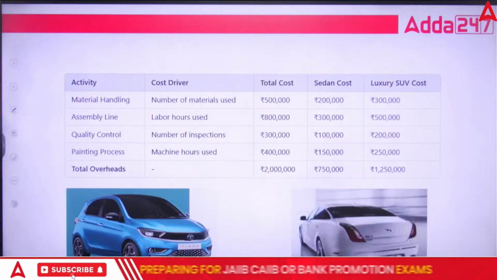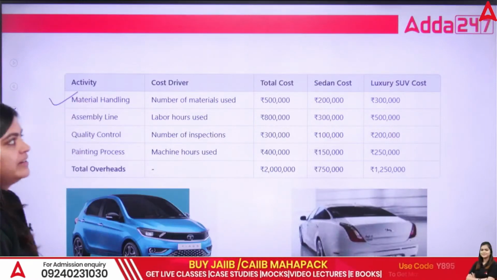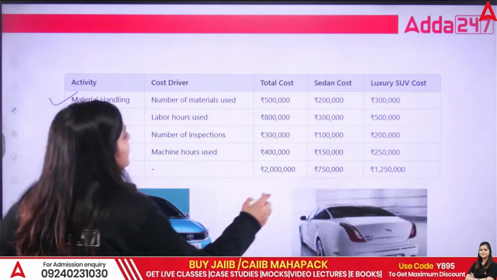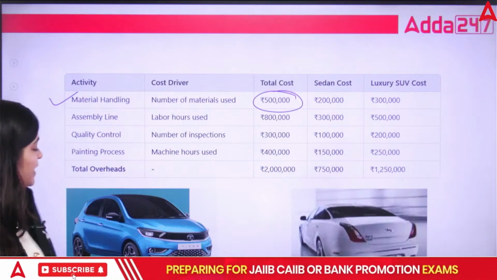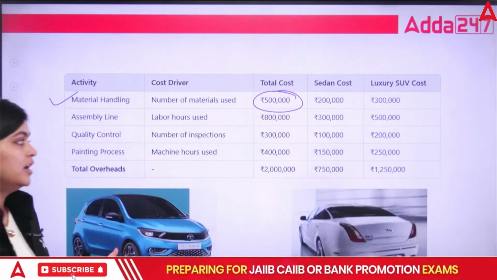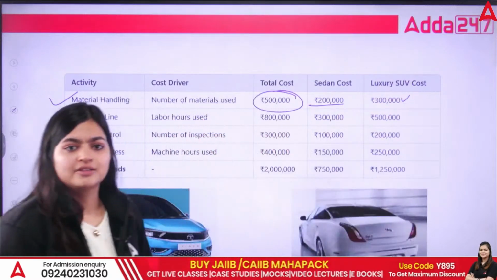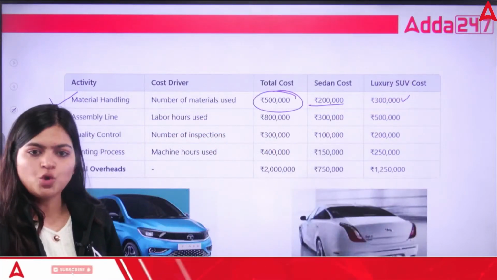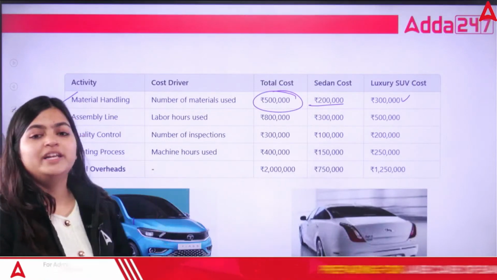See, suppose in these two particular manufacturing lines, we have material handling. For material handling, total cost incurred is 5 lakhs. But for the basic or sedan car, they incurred 2 lakhs, and for luxury, they incurred 3 lakhs. 5 lakh is the total cost, but for the sedan or standard one, they incurred only 2 lakhs.